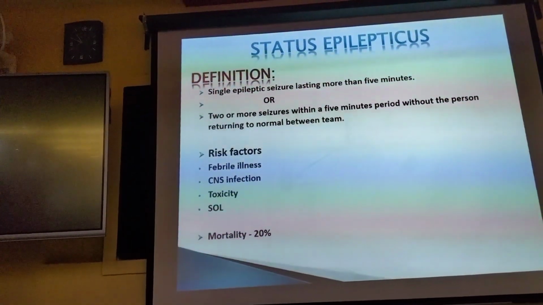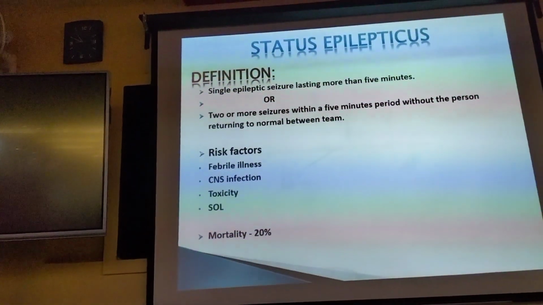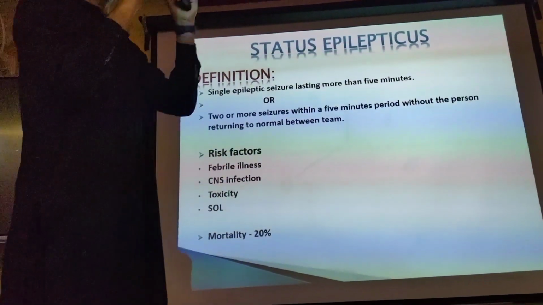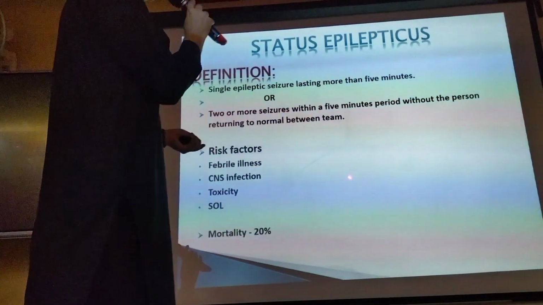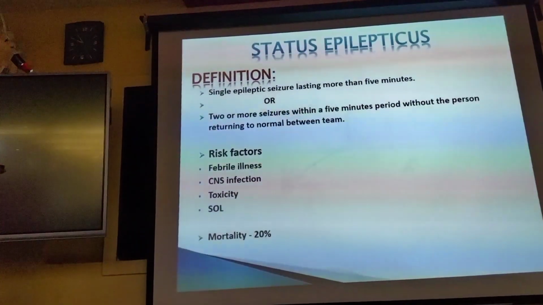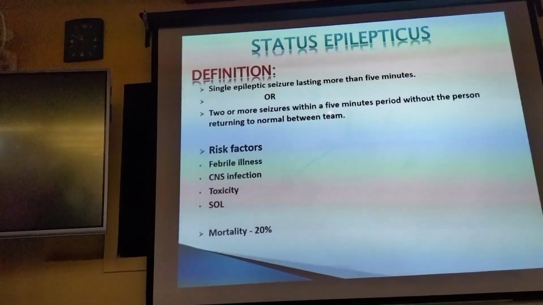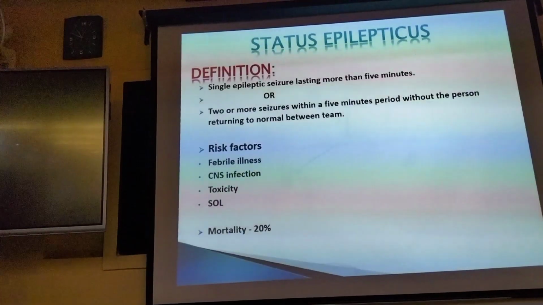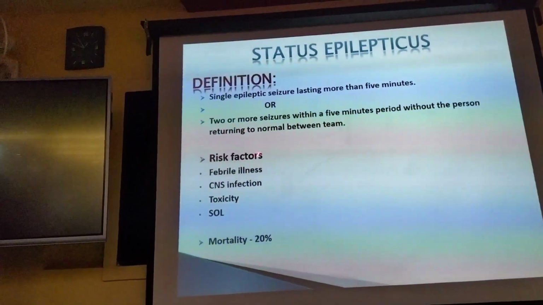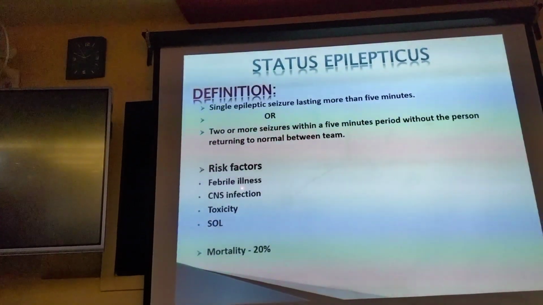Status epilepticus. What is status epilepticus? Between two seizures, the patient is unconscious. The normal duration of a single seizure is less than 5 minutes. If the seizure continues for more than 5 minutes, think of status epilepticus. The other definition is two or more seizures within 5 minutes without the person returning to normal between them.